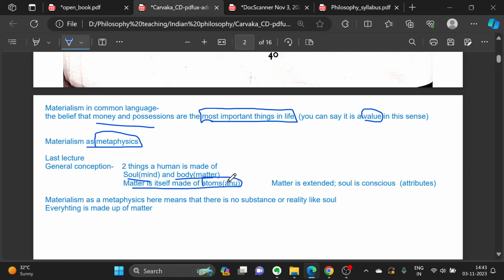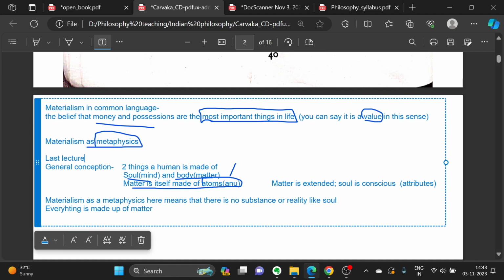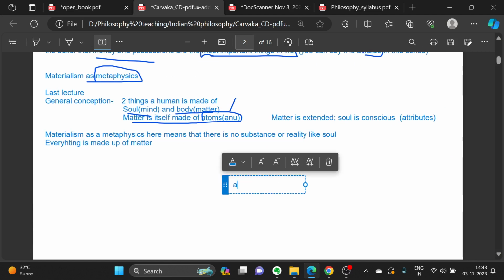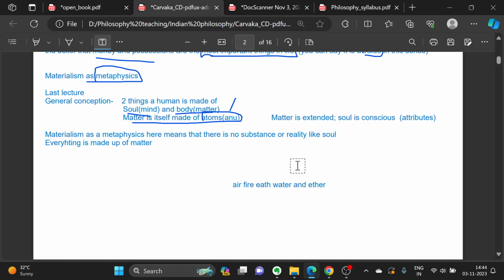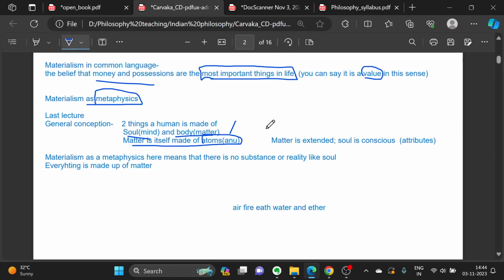In Indian philosophy, it has always been taught that matter is composed of atoms, and generally there are five kinds of atoms which are believed to be there: air, fire, earth, water, and ether. These we will learn later. This is just for making you aware about it.